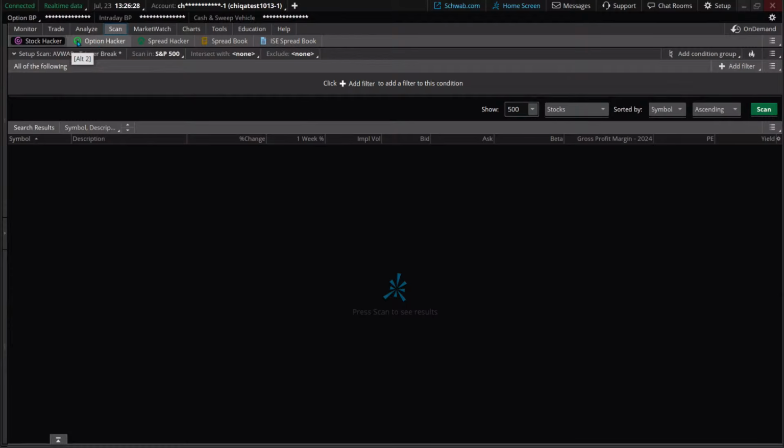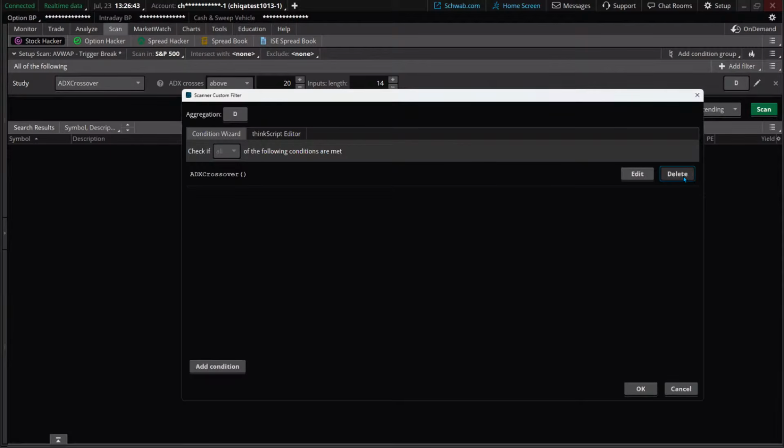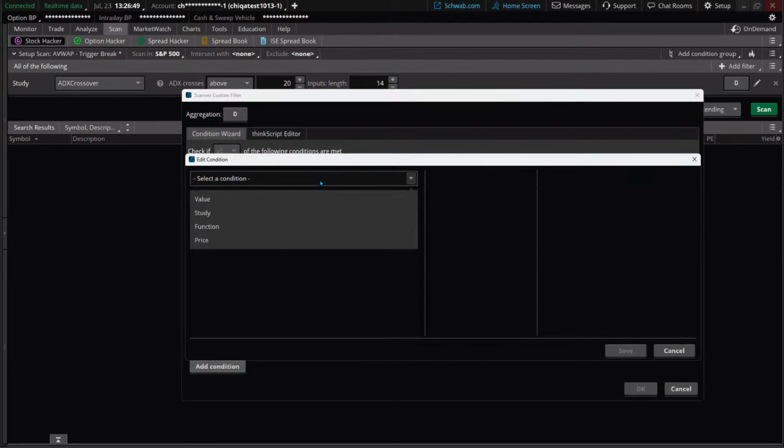It won't work if you're in, I've tried these in different hackers, and you've got to be in the stock one, just broadly speaking. Now, add filter, come down here into your study, click on the pen. I'll pull it up right now. I'm just going to delete what we've got. First thing to do is just delete the ADX crossover that comes up. I'm putting this in here because I think it's very straightforward and easy for everybody to use.